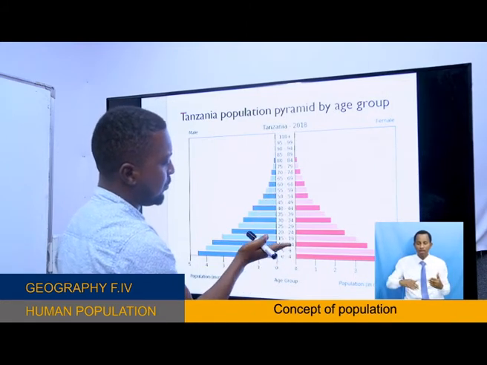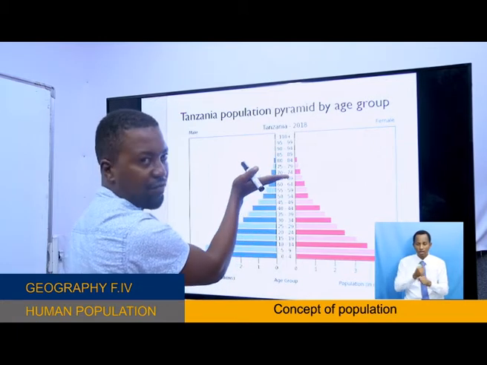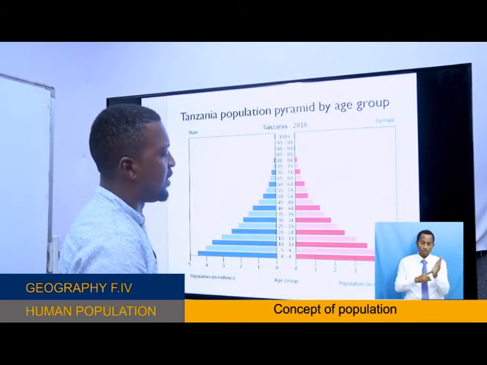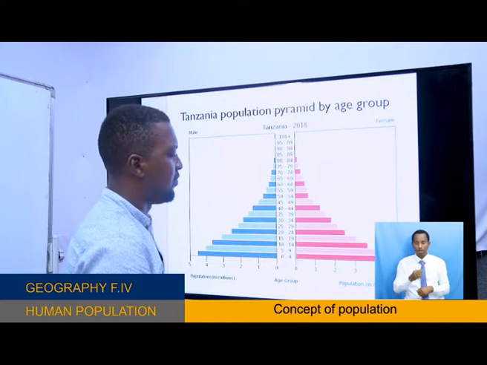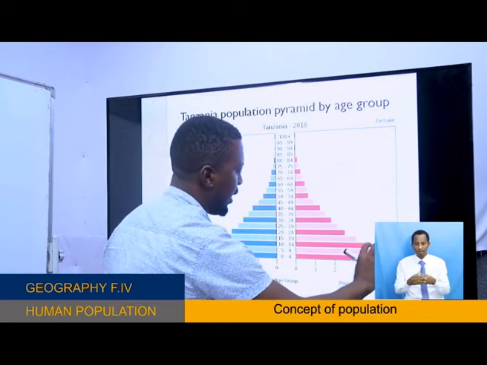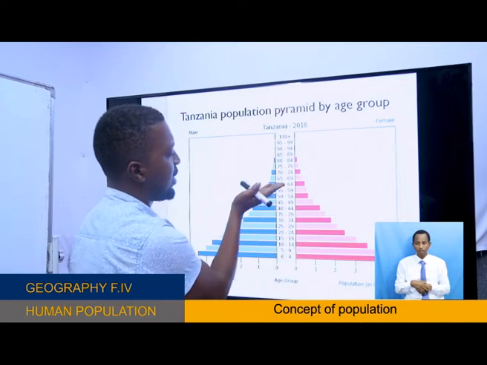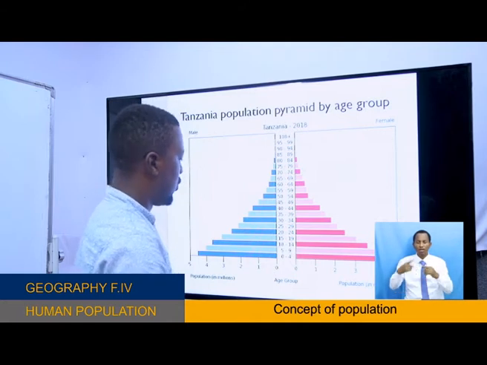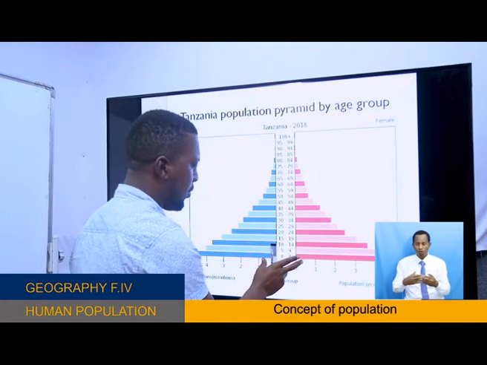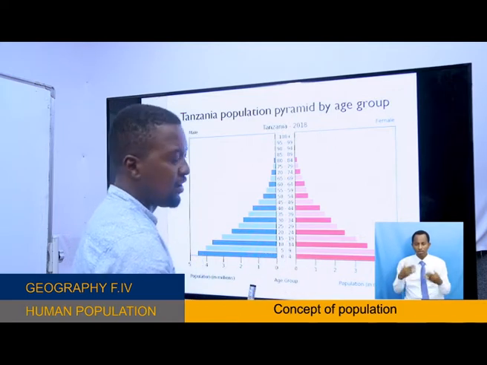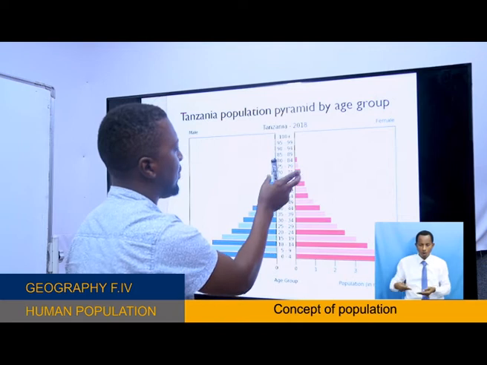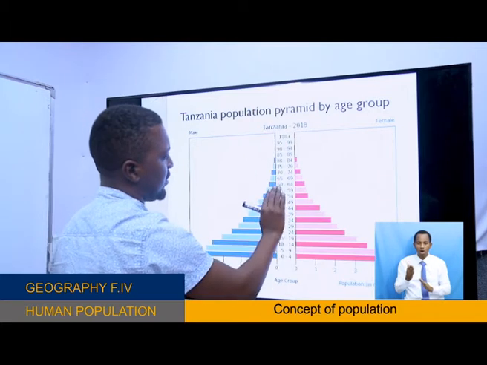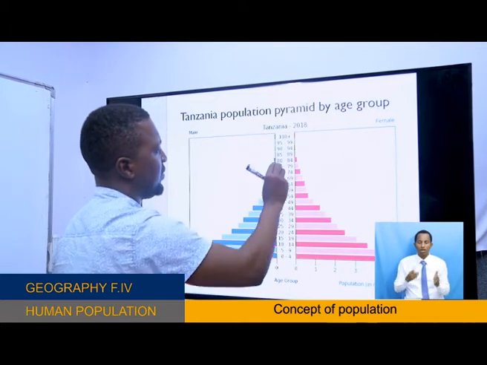The working group will start from 14 years to 65 years. People can be employed, can work in different areas to earn income to sustain their family. And the age from 65 and above is a non-working group. So if it is wide or broad at the base, this shows a high fertility rate. And if you see a very rapid decrease from the older ages, from 65 and so on to the highest age, it is very narrow.